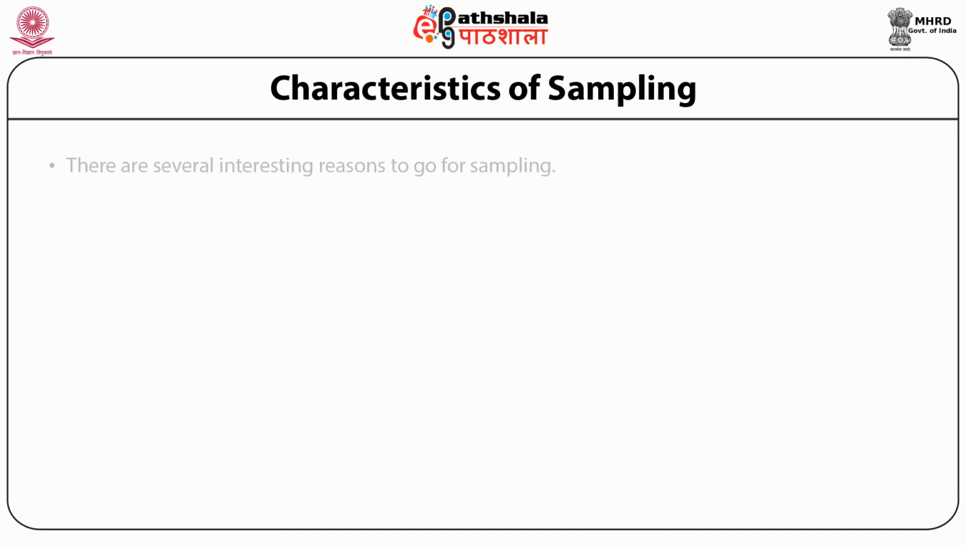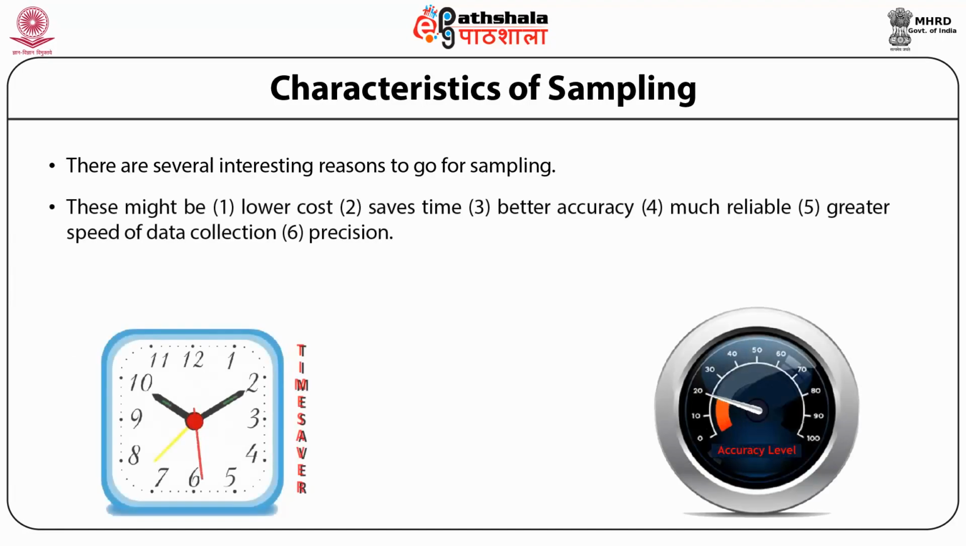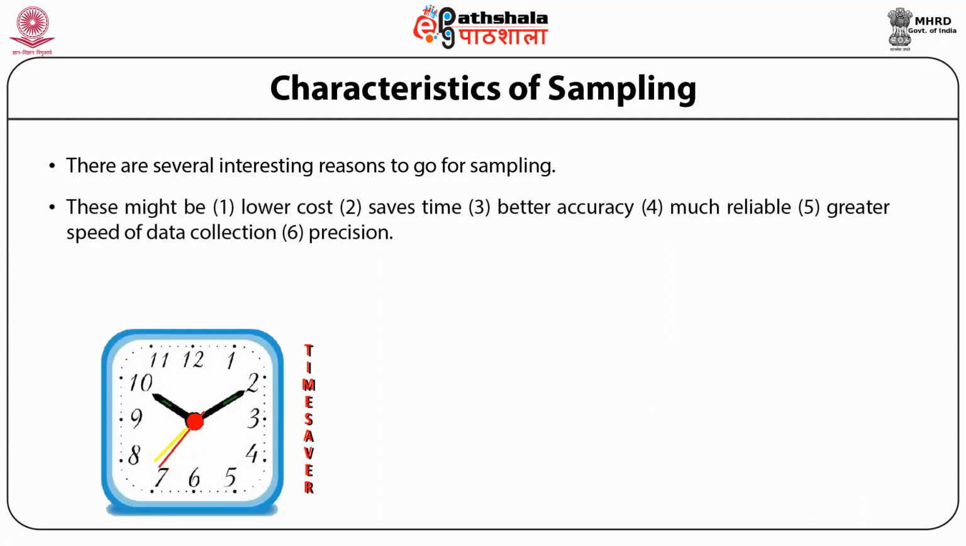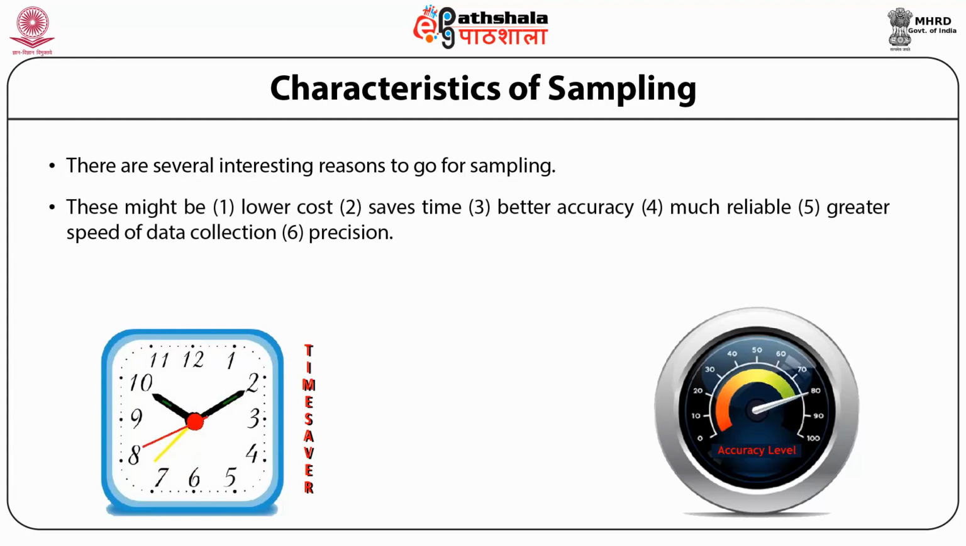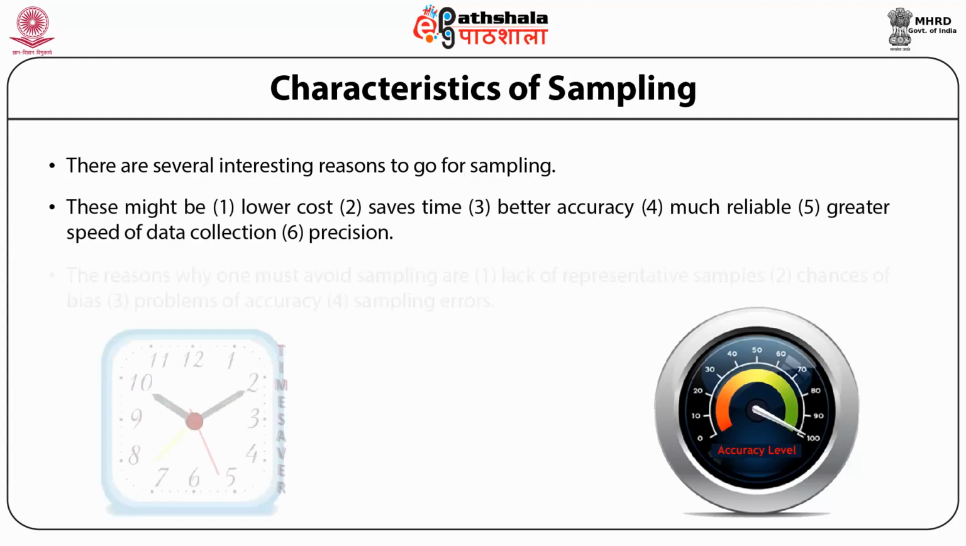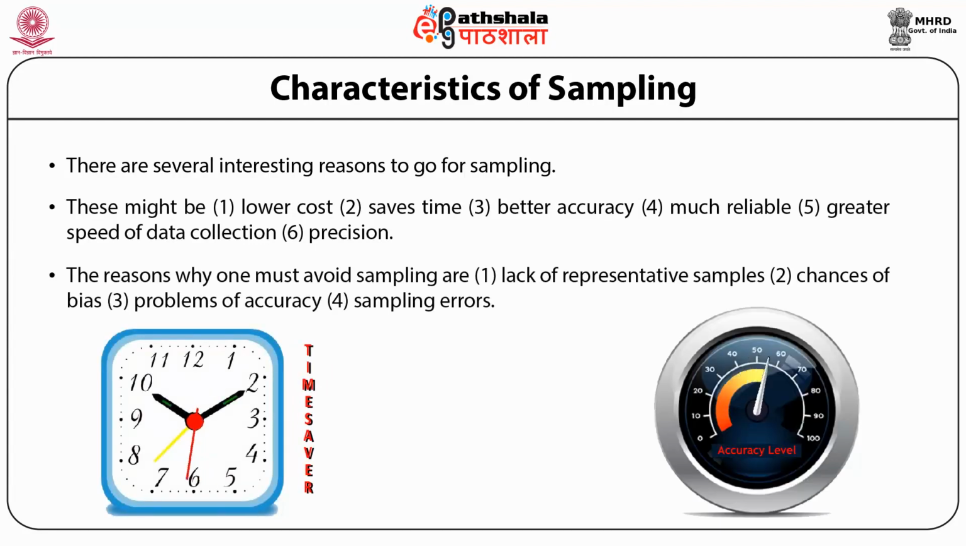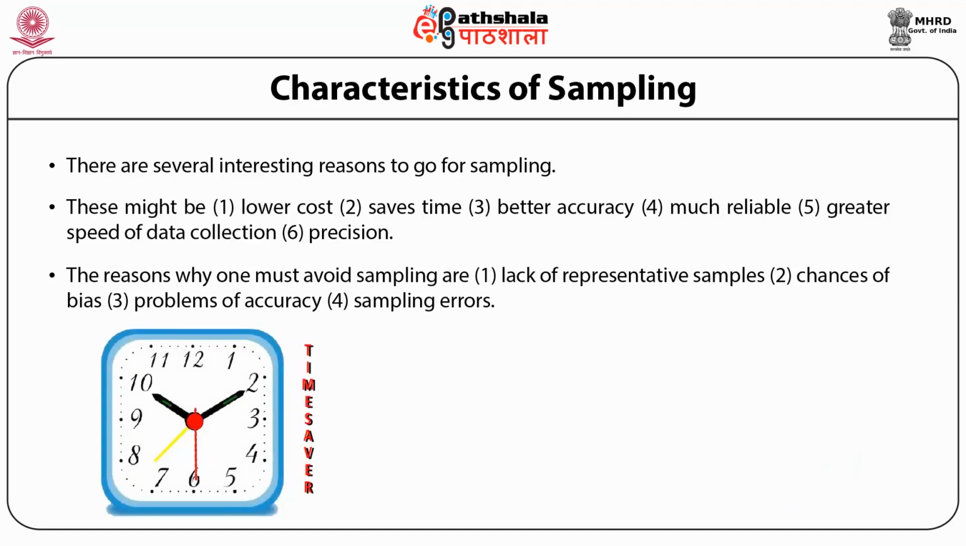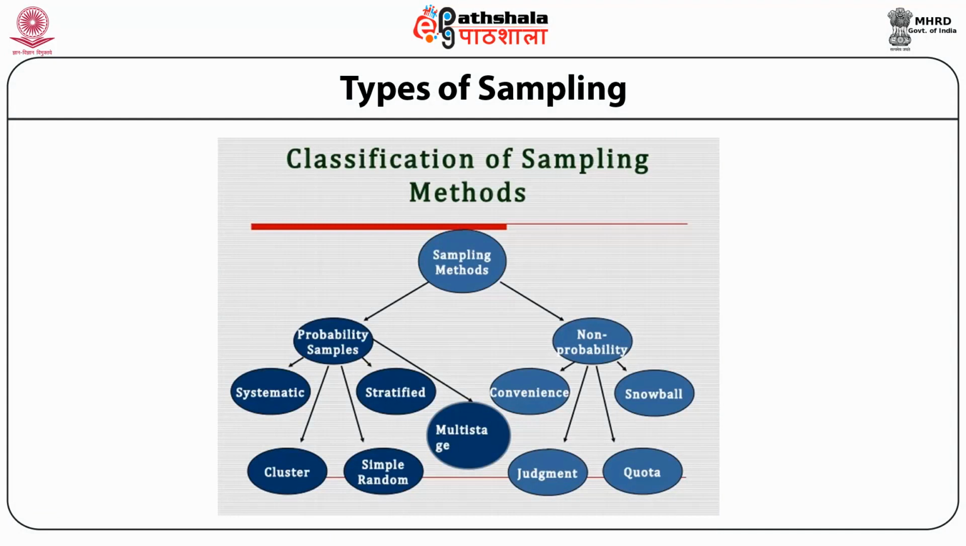Characteristics of sampling. There are several interesting reasons to go for sampling. These might be lower cost, saves time, better accuracy, more reliable, greater speed of data collection, precision. The reasons why one must avoid sampling are lack of representative samples, chances of bias, problems of accuracy, and sampling errors. Types of sampling. Two types: probability sampling and non-probability sampling.